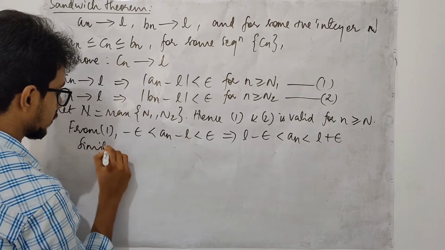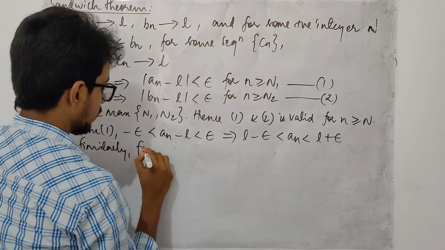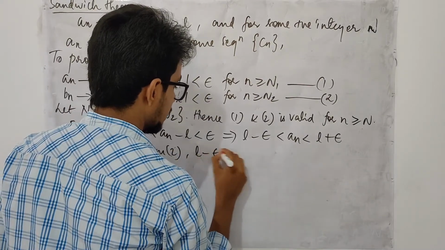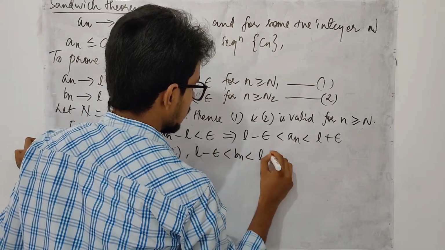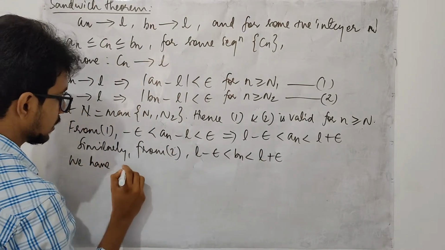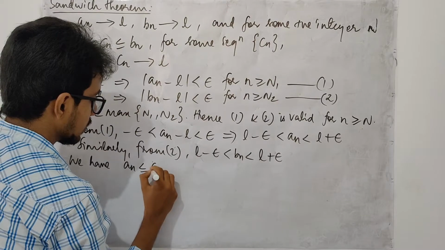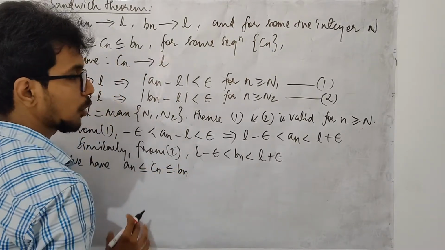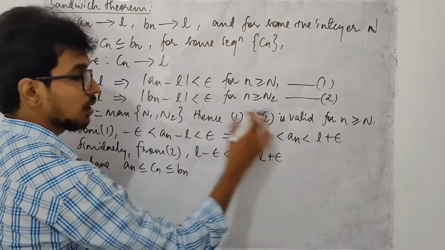Similarly, from equation 2, we get L minus epsilon less than bn less than L plus epsilon. We have from the hypothesis that an less than or equals cn less than or equals bn. Now I am going to combine all three together.